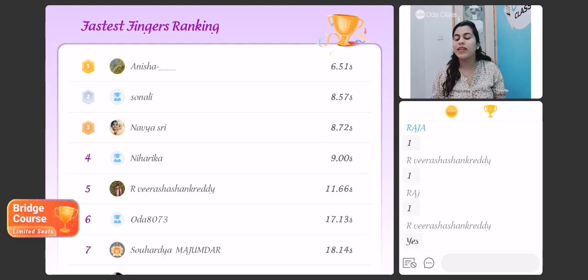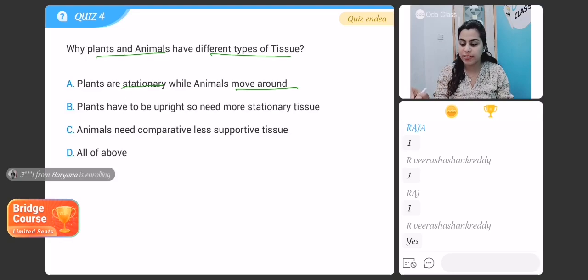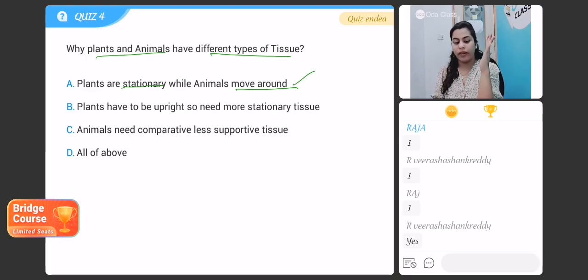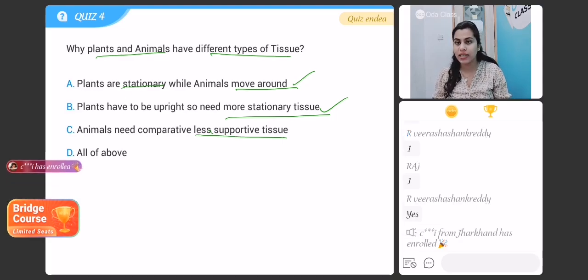And time is up. So, my dear students, the right answer for this question is that plants and animals have different types of tissue. This is because, first of all, the plants are stationary, animals can move around. That is correct. Plants have to be upright, so they need more stationary tissues. Animals need comparatively less supportive tissues, because supportive tissues are made up of dead cells and the animals move. So the movement is facilitated by living tissues that are more in the animals.